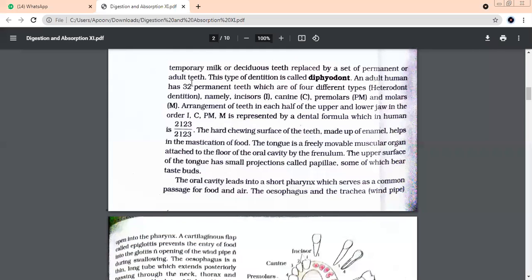Can we have the answer from Parth Agarwal? Yes, very good. It is the tongue. Now let's ask Surabhi. Surabhi, what is the other name of the buccal cavity? Ma'am, oral cavity. Yes, very good.